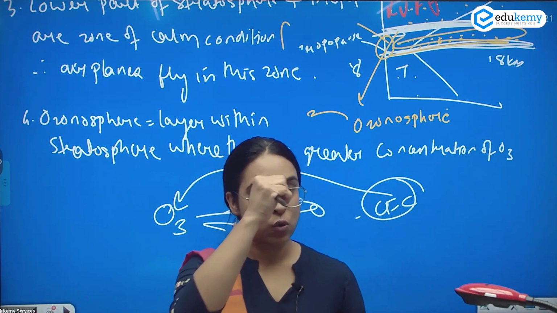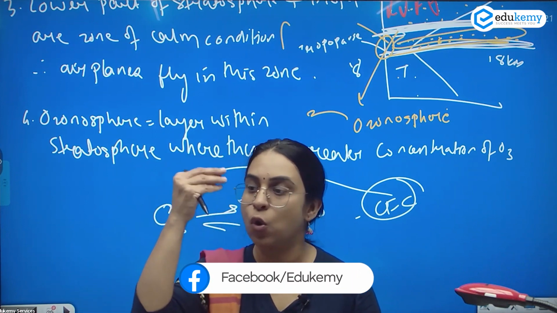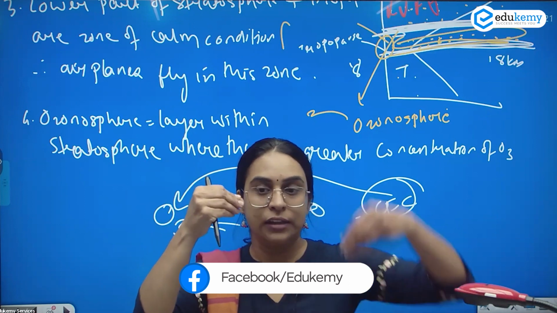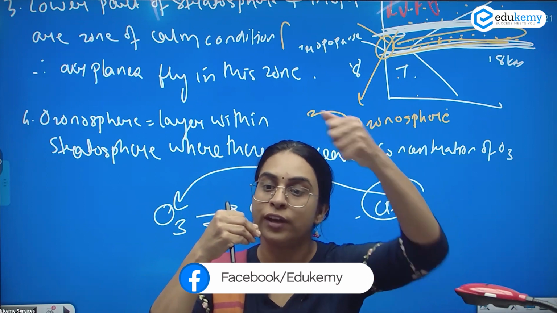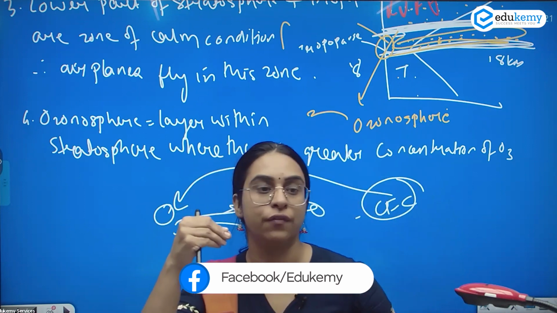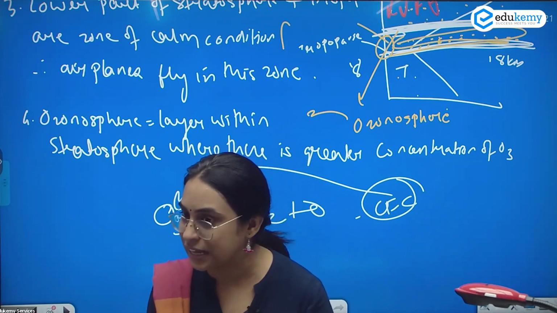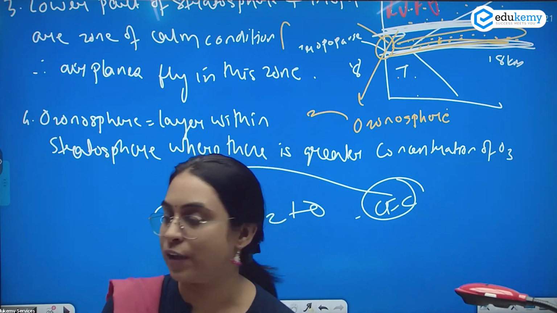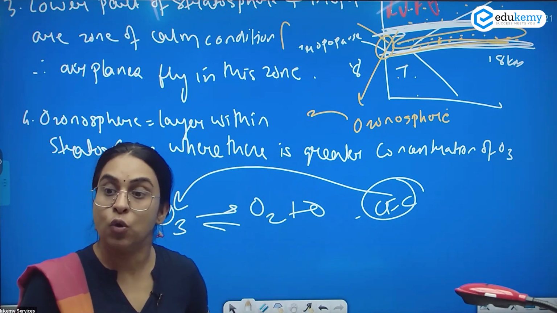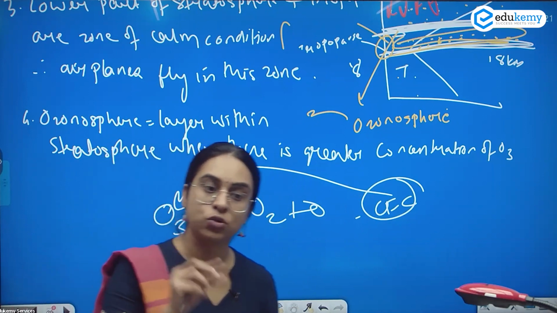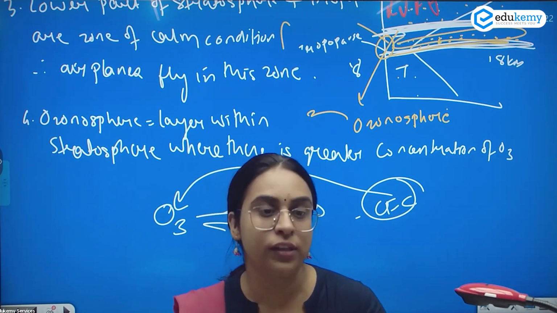Because ozone was absorbing this harmful UV radiation, if there is a hole in the ozone layer, what will happen? There would be no absorption of the harmful UV radiation, and it would reach the Earth's surface, which increases the possibility of causing skin cancers and eye infections. That is why the ozone in the stratosphere is a good ozone. But there is also ozone present in the troposphere, caused by the pollution that we create.